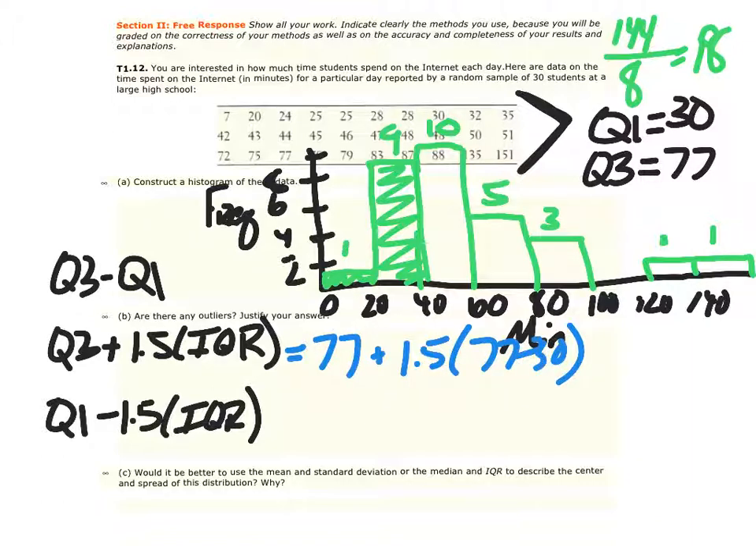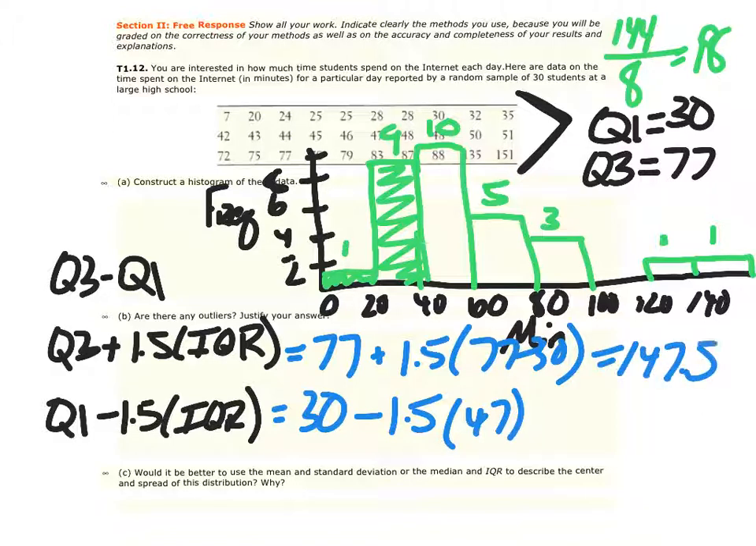And then we'll do the low end, which is just going to be the 30 minus the 1.5 times that IQR amount, which is the number 47. When we do that, we're going to get that on the high end, anything at 147.5, anything above that is not good. And on the low end, we actually get a negative number, which is fine. Anything lower than negative 40.5. So clearly that's not going to make any sense.